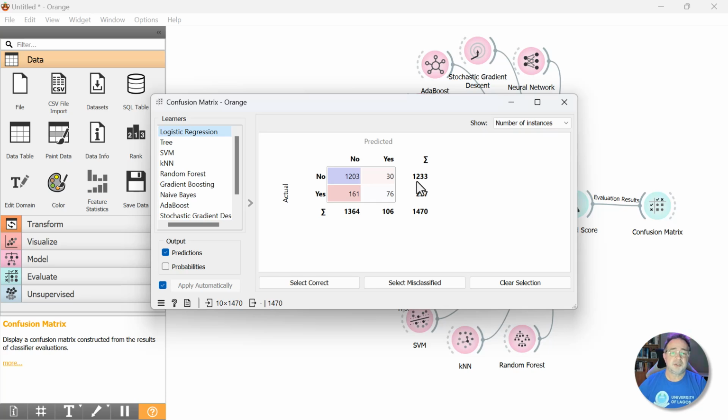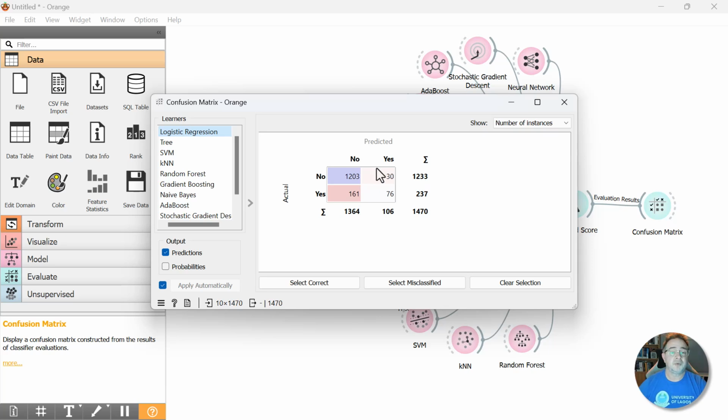Now, out of those 1,233 no's in the actual data set, our logistic regression model predicted no for 1,203 of those, and predicted yes for 30 of those. So you can think of it that it got 30 wrong when the employee was a no. The employee did not leave the company. But our model said 1,203 no, but 30 yes.